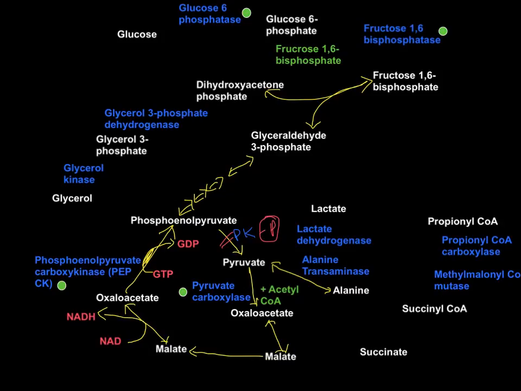Now if you ask me how come you got dihydroxyacetone phosphate, for that you need to consider either 2 molecules of alanine here. So we began with 1 molecule of alanine converted to 1 molecule of pyruvate, oxaloacetate, malate, back into oxaloacetate, phosphoenolpyruvate, glyceraldehyde 3-phosphate.